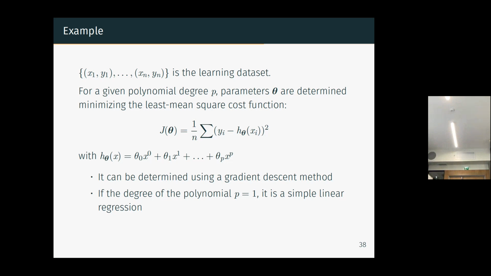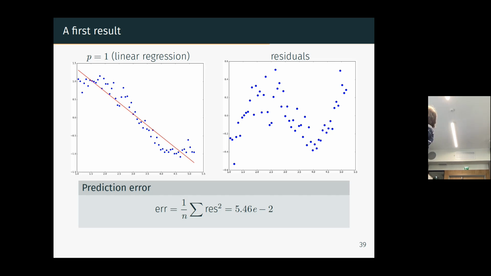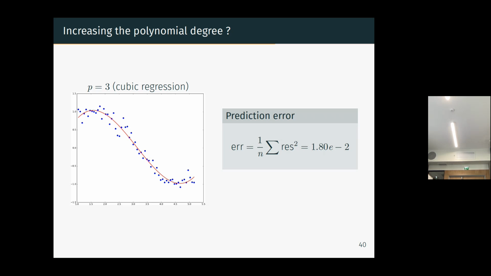Just note that if the degree of the polynomial is 1, you have a simple linear regression, and for linear regression you have an explicit formula. You don't need to do the gradient descent technique, and this is what we obtain. You see that the residual, meaning the error of the model, the difference between the blue and the red line, doesn't seem to be very equally distributed. So it doesn't seem that linear regression is the best way to go here. But anyway, linear regression is always the first thing to try.